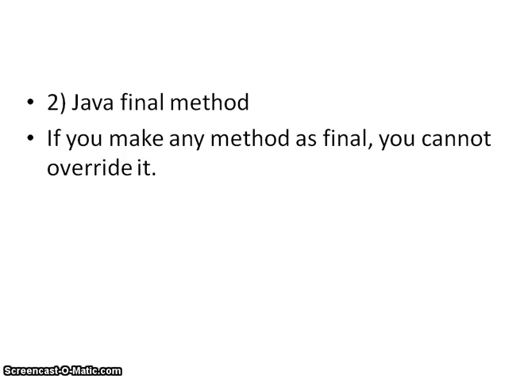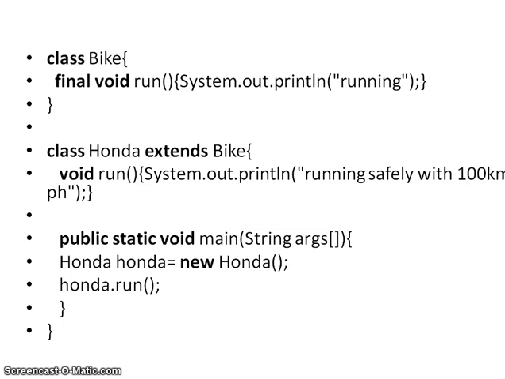Now next, how can we declare a method as final? If you make any method final, you cannot override it. Let's see one example. Again, I have declared class Bike. I'm taking one method, that is a run method, which is a final method in this class, and in that method I'm just displaying running.